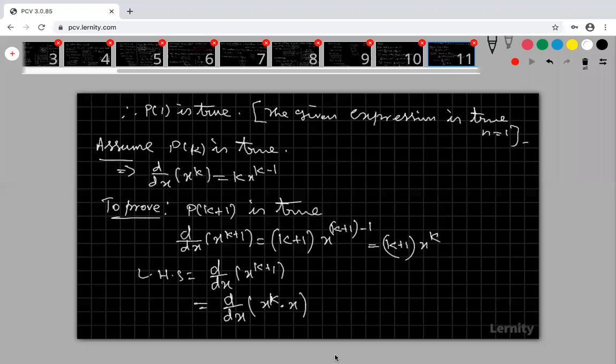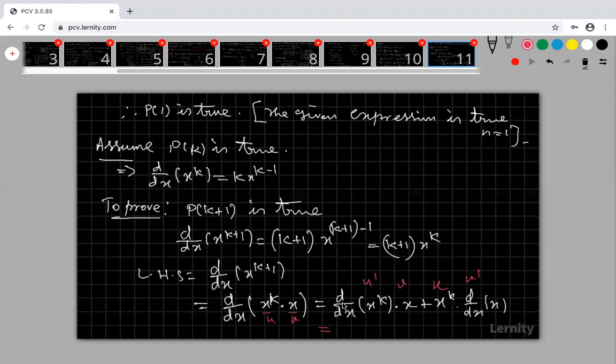Now apply the UV formula. What is my UV formula? You just take this as u, this as v. Then apply the UV formula, that is the product rule: d by dx of x power k into x, plus x power k into d by dx of x. I'm just applying the UV formula, u dash v plus u v dash. Okay, then what is the answer?